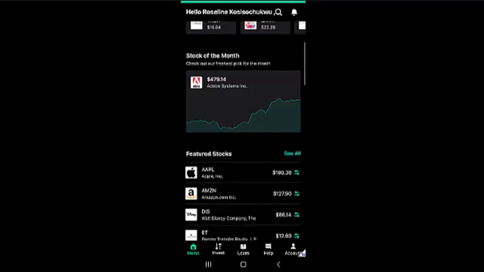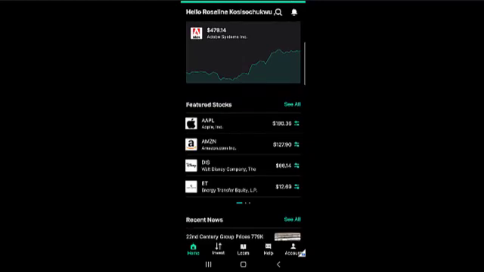If you scroll all the way further down, you will see other companies doing excellently well. In this case, you can see Apple at this price, $190.36. You can see Amazon at $127.90. You can see DIS, that's Walt Disney, at $88.14. You can see Energy Transfer Equity LP at $12.96. All right. So what happens is this: if you want to buy, say, 1 unit of share of Apple's company, you need to buy at $190.36.